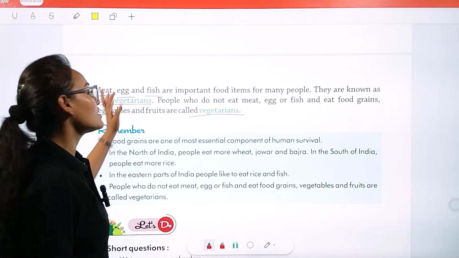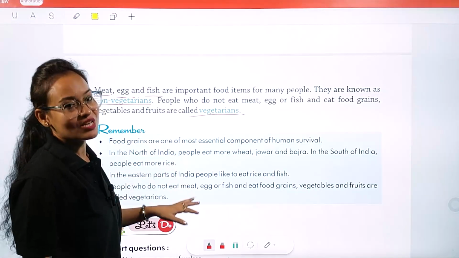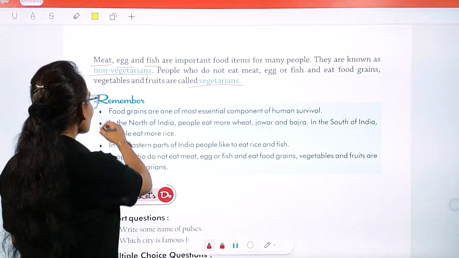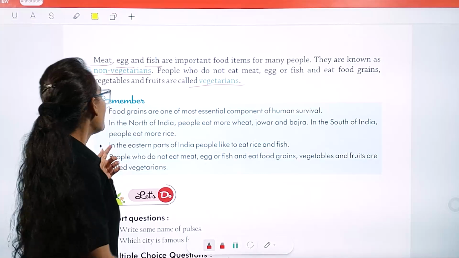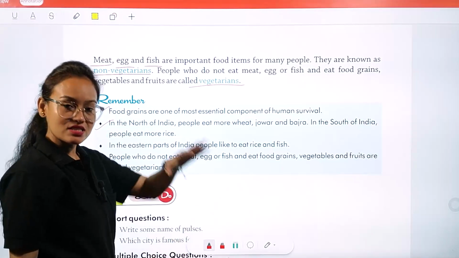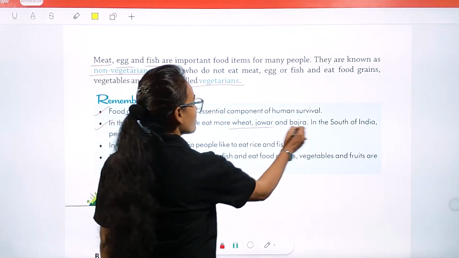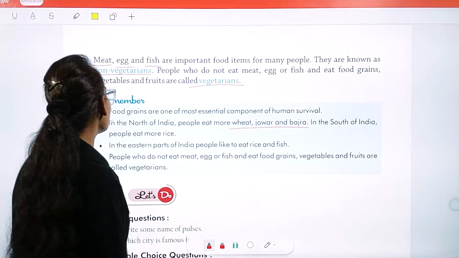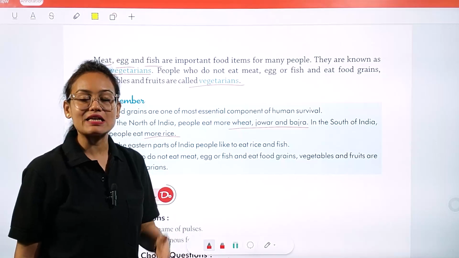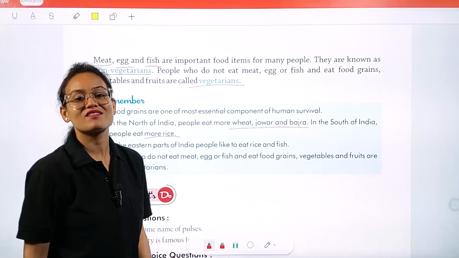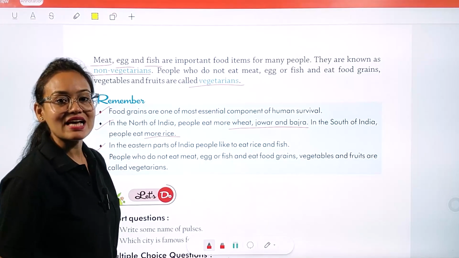Okay, so my dear students, this is all in this chapter. But before wrapping up this chapter, we have to remember some points. Okay, let's have a look. Food grains are one of the most essential components of human survival. Okay, in North India, the North Indian people usually eat wheat, jawar, and bajra. In South India, people mainly eat rice because idli, dosa, uttappam, they all are made from rice. Okay, in the eastern part of India, people like to eat rice and fish.